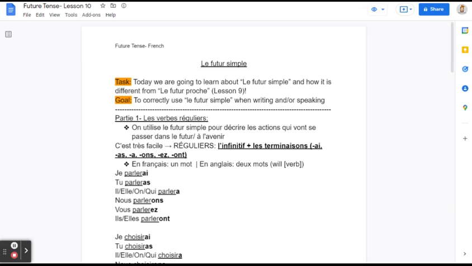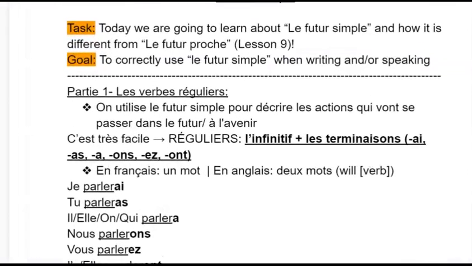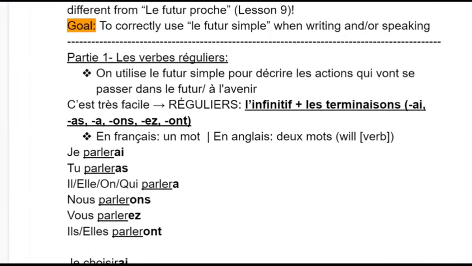So let's get started with Partie 1, c'est les verbes réguliers. On utilise le futur simple pour décrire les actions qui vont se passer dans le futur ou à l'avenir. À l'avenir is the exact same thing as dans le futur. I just put it there in case you don't know what à l'avenir means, it's a new word for you. You just know it means dans le futur. But we technically use the future tense to describe actions that are going to happen in the future.